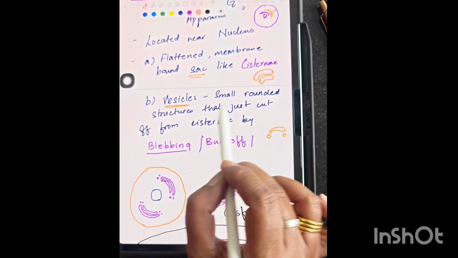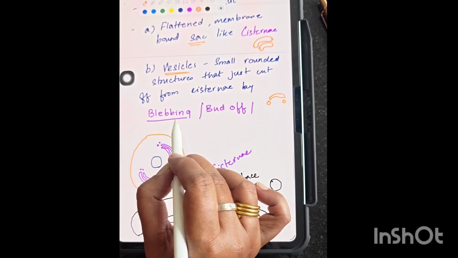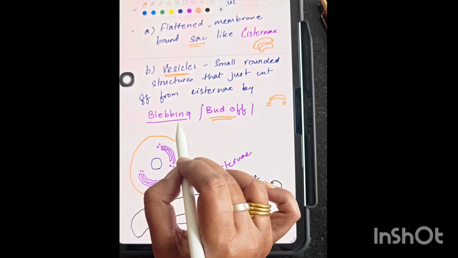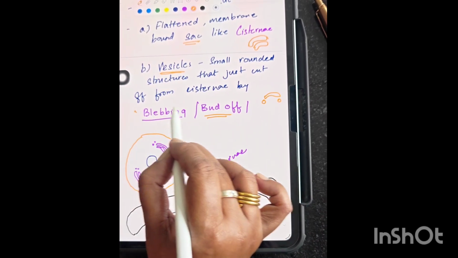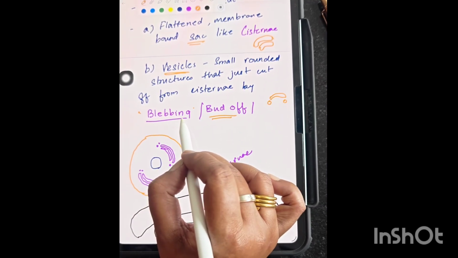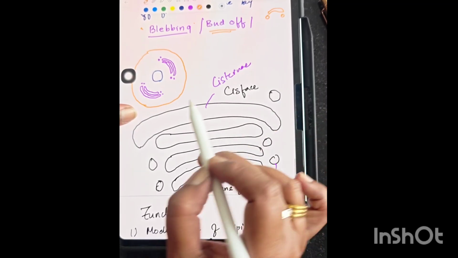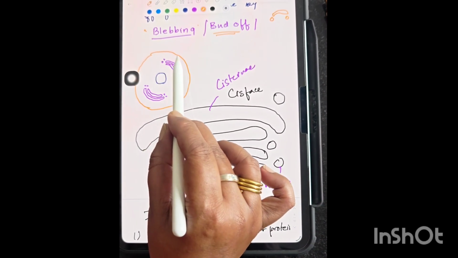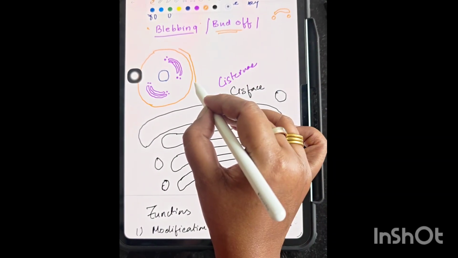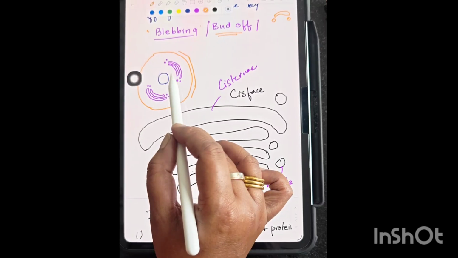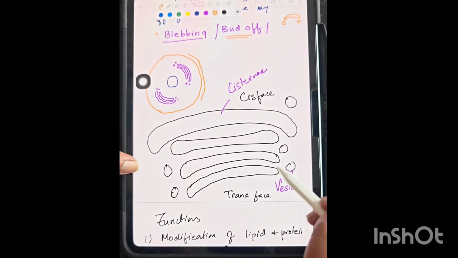They are the small rounded structures that cut off from the cisternae by the method called blebbing or budding off. Generally in competitive exams it is asked how vesicles are formed, so you can say it is the method called blebbing. Remember this. Diagrammatically, suppose this is the nucleus, then the plasma membrane, surrounded again by the cell wall. Here you will find Golgi complexes made up of cisternae and vesicles.